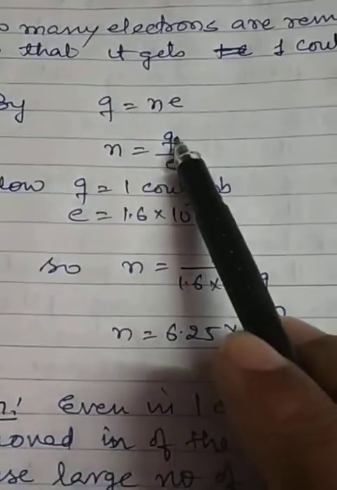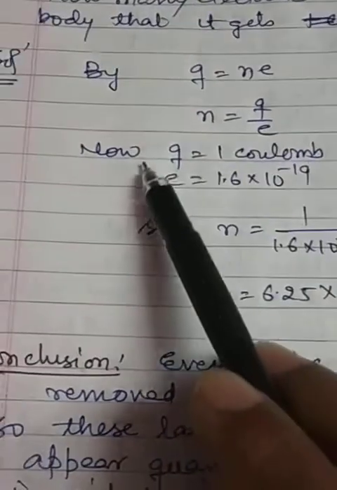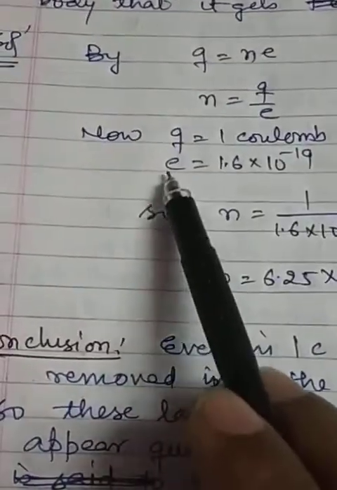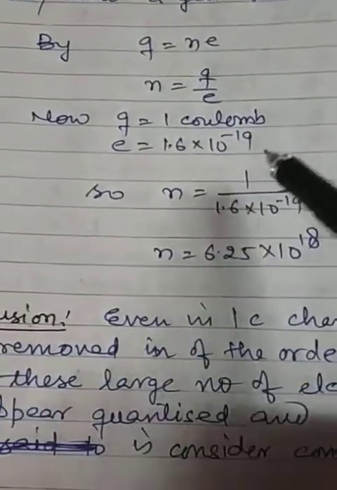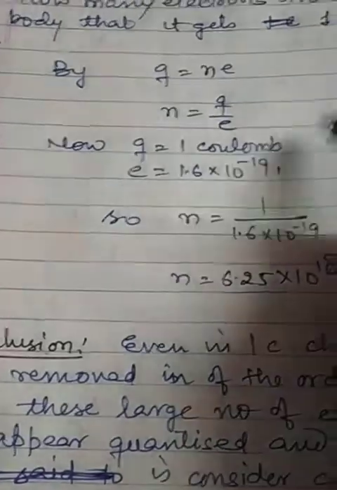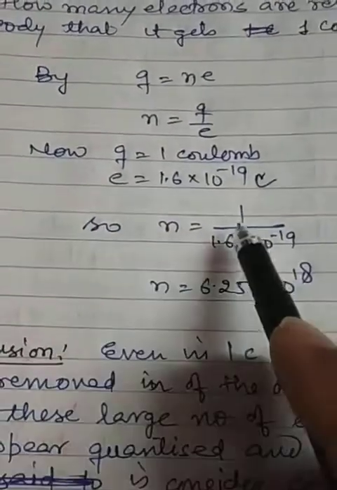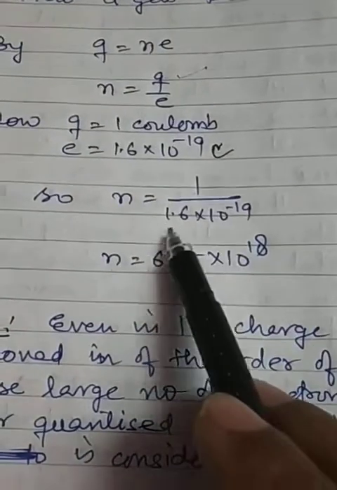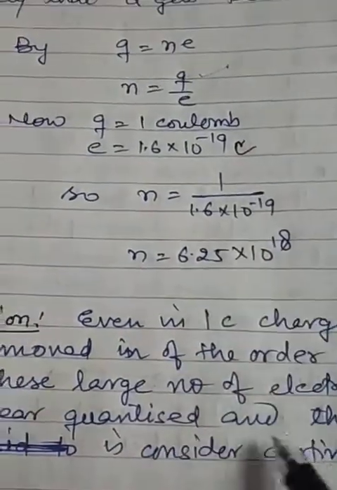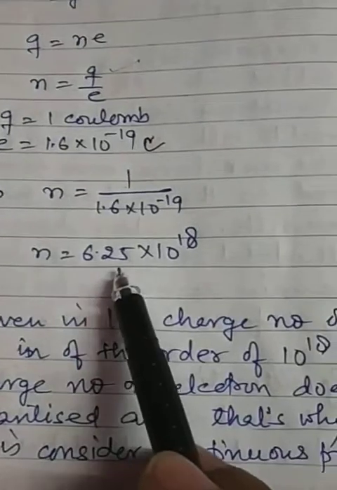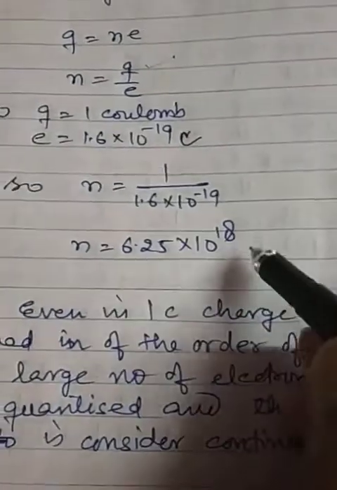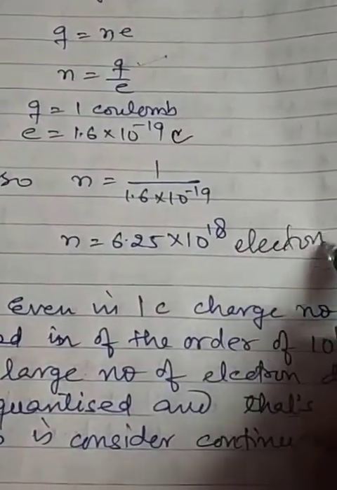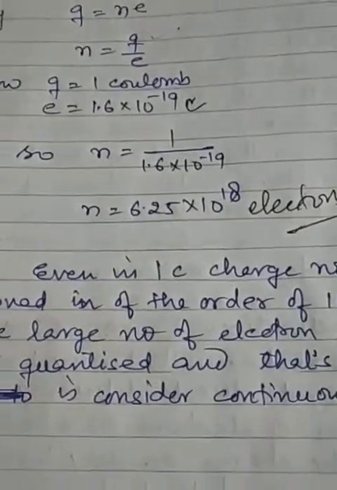Now N is equal to Q upon e. The charge is Q is equal to 1 coulomb. The value of e is 1.6 into 10 to the power minus 19 coulomb. So N is equal to, put the value of Q and e in this relation, 1 upon 1.6 into 10 to the power minus 19, and we get N is equal to 6.25 into 10 to the power 18 electrons. These are the number of electrons so that the body gets 1 coulomb charge.